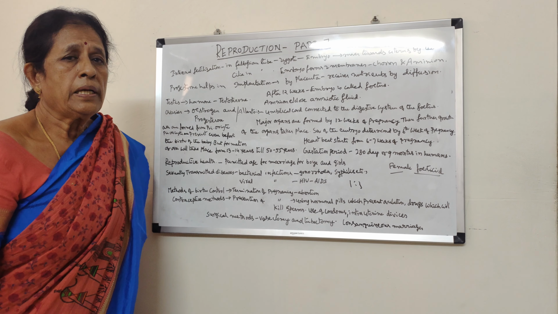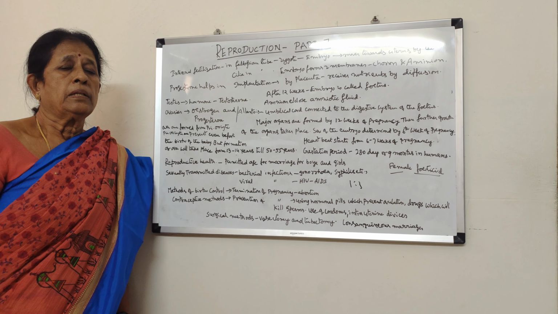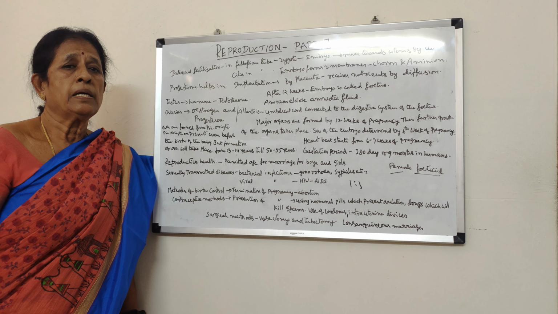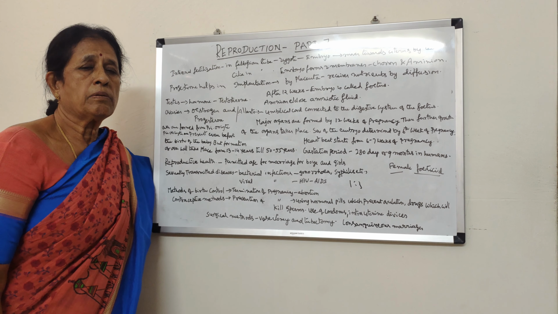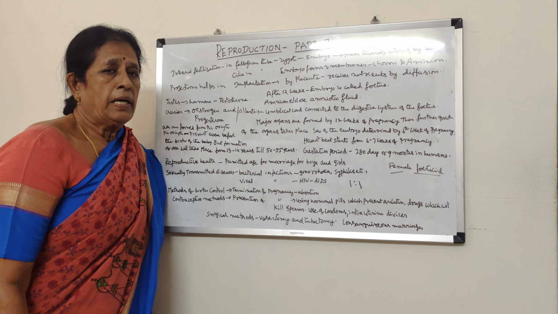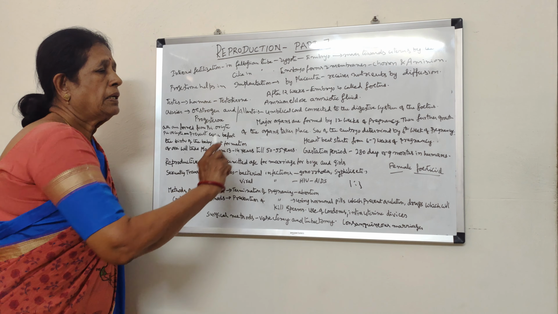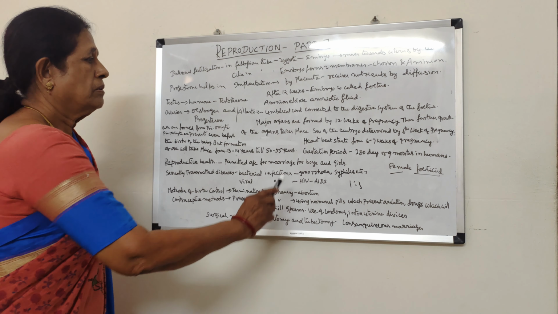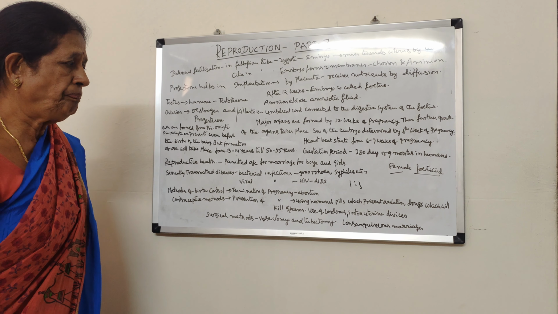After the complete growth of the fetus in the uterus of the mother, due to interaction of the hormones between the fetus and the mother, contractions in the vagina of the female reproductive system take place that result in childbirth. After the child is born, the connection, that is the umbilical cord, is cut and the child is separated from the mother. That is how the growth and development of the fetus takes place.